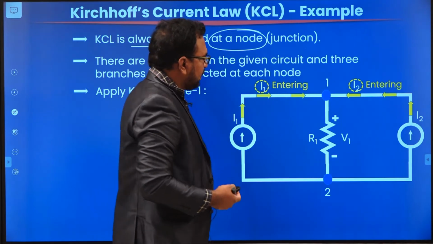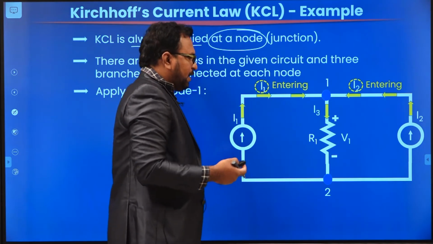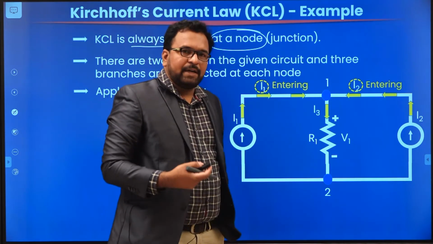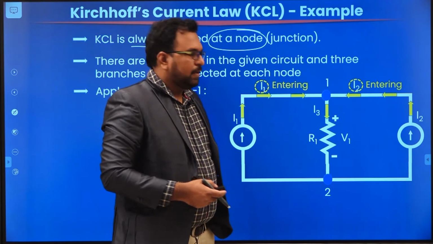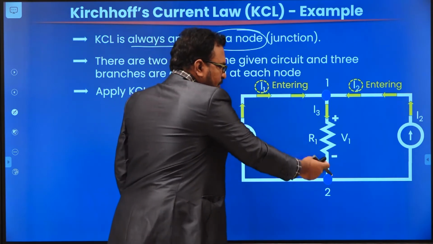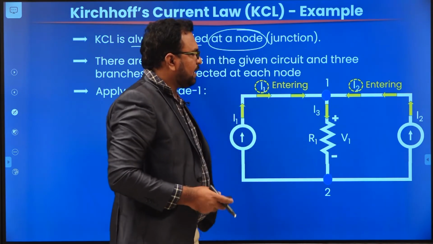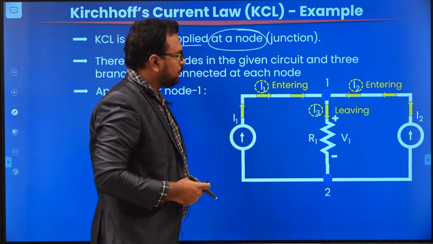I am going to choose that the current is leaving here. When there is no direction of current given, always choose that the current is leaving the node. That's why I have chosen the current direction as leaving. So always choose I3 as leaving the node.